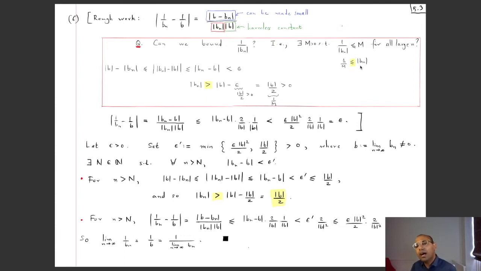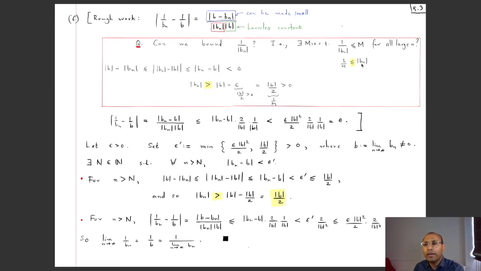Now, how could we prove this? Well, the only thing I know is that Bn gets close to B for large n's. So I know that given any positive epsilon, which we leave undetermined for now, and soon we'll choose a concrete epsilon, then I know that the distance of Bn to B can be made smaller than epsilon, and somehow from here I have to deduce a lower positive bound for mod Bn.